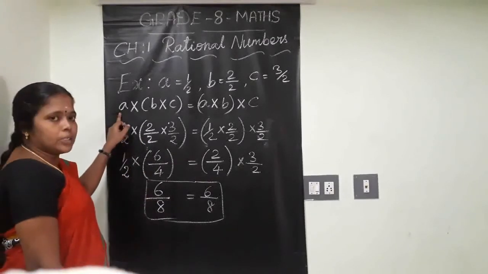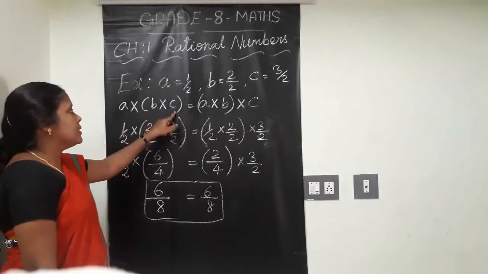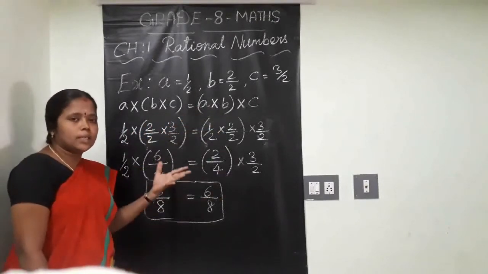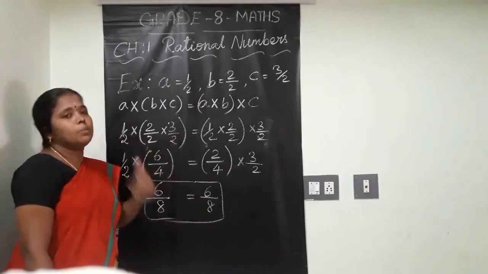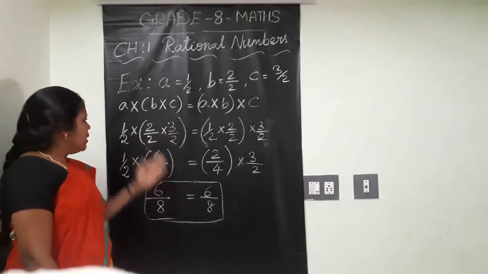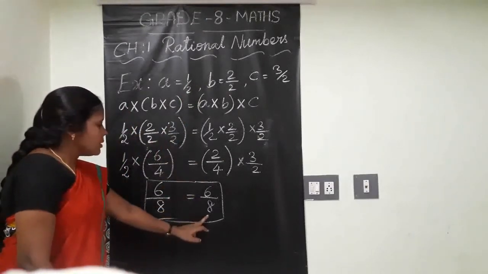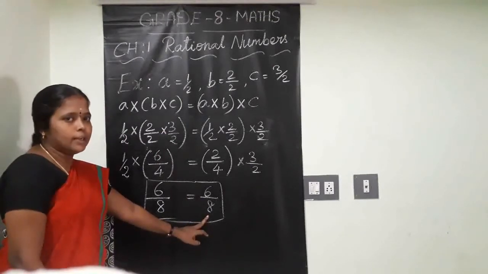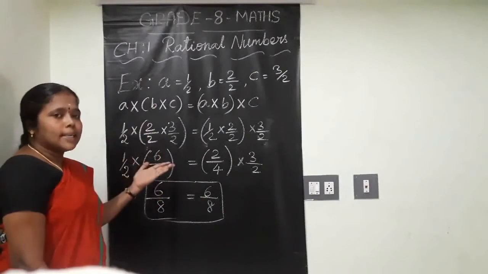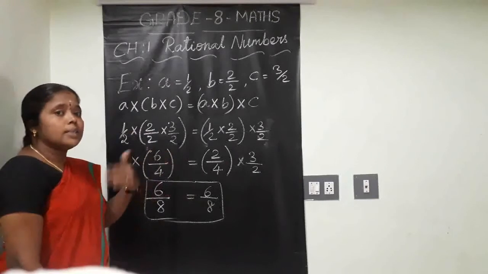See, what is multiplication associativity telling here? A into (B into C) is equal to (A into B) into C. In general, we can multiply the numbers in any order. Clear? I have taken three rational numbers and applied the result. Solved both sides, we are getting the same answer only. Clear, children? So, like this, you can check by taking some other rational numbers in subtraction and division.